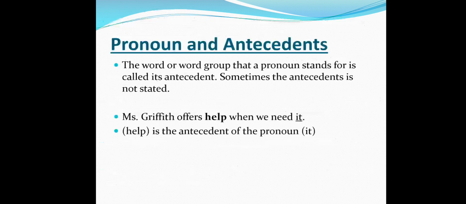We're going to talk right now about pronoun and antecedent. The word or word group that a pronoun stands for is called its antecedent. Sometimes the antecedent is not stated. Mr. Griffith offers help when we need it. Help is the antecedent of the pronoun it.